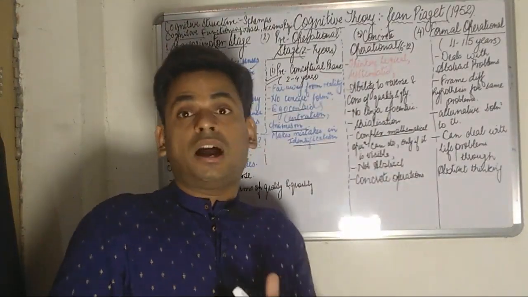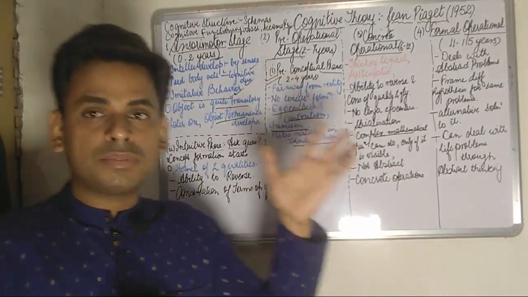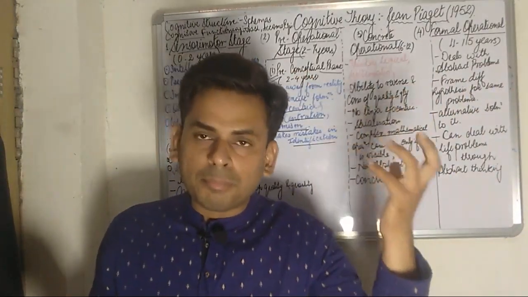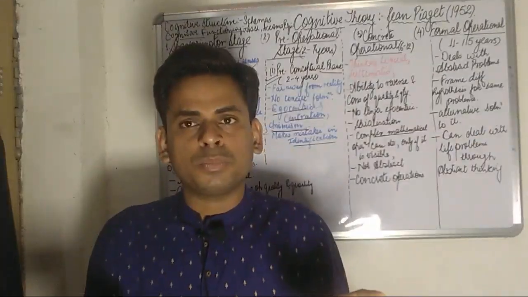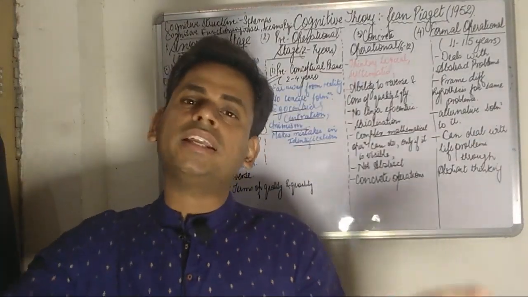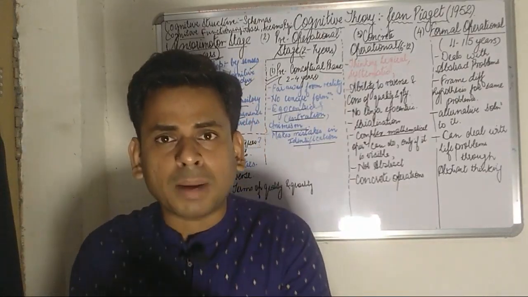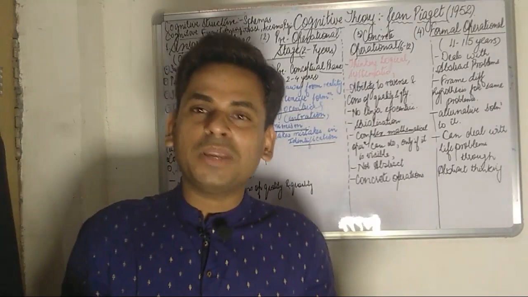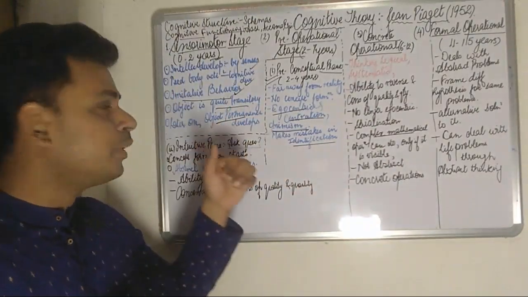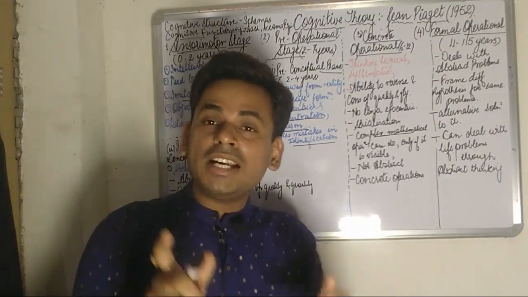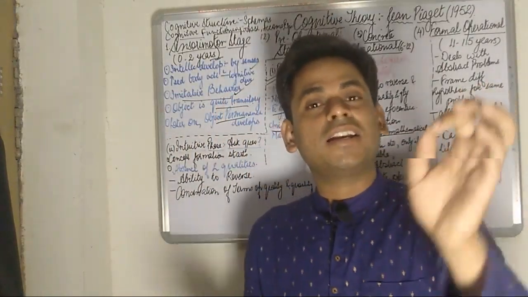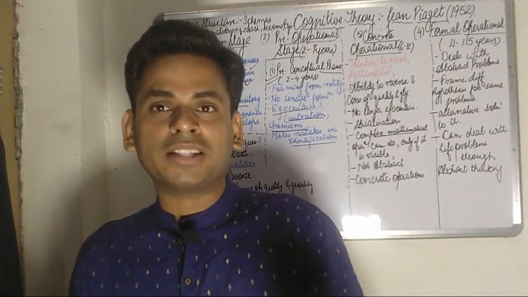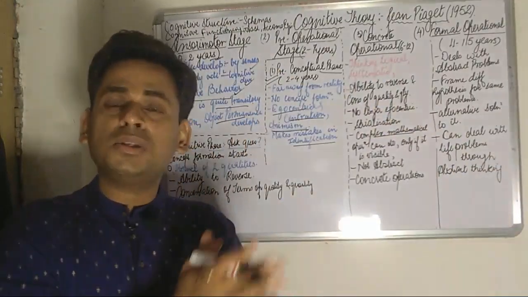Now in the pre-conceptual stage, as I have already said, whatever men are there, he can assume them to be his father. Whatever women are there, he can assume that to be his mother. But in the intuitive phase, what we find is that the child is now very well aware of a particular person. He knows who is his mother, who is his father, who is his uncle, who is his aunt.